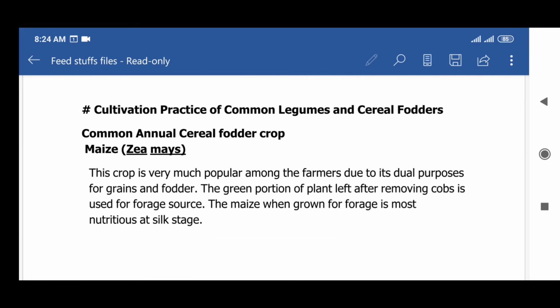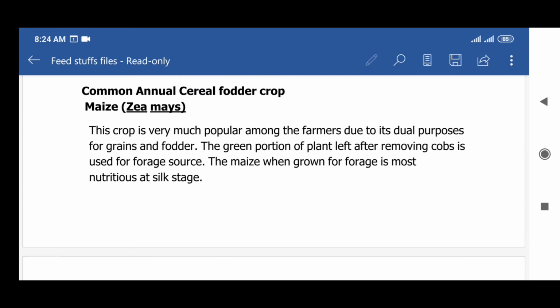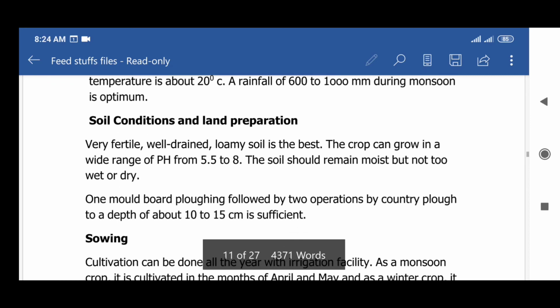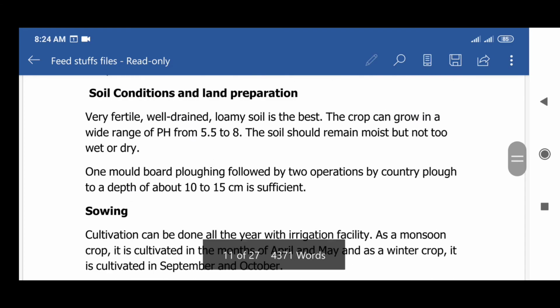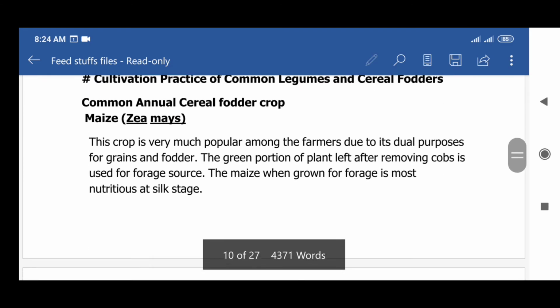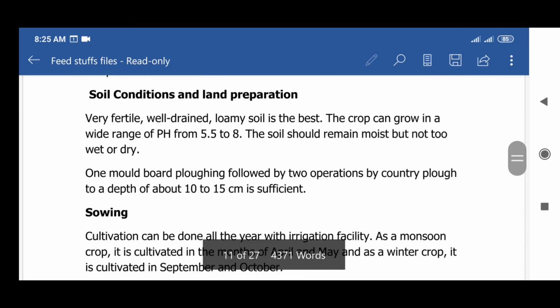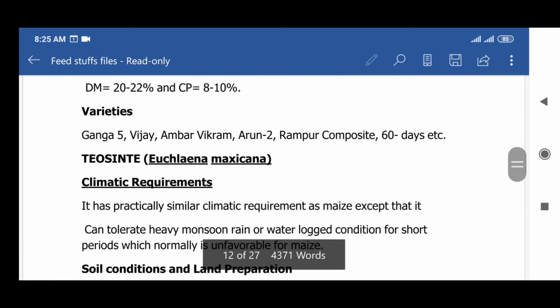And the next topic is cultivation practice of common legumes and cereal fodders. Common annual cereal fodder crops: maize. At first, maize. These descriptions are not very important, so you only have to write them, and they are also important in examinations. These are only for understanding. For maize, its scientific name, climatic requirements, soil condition, land preparation, sowing, manuring, irrigation, harvesting and yield, nutrient content, and varieties.